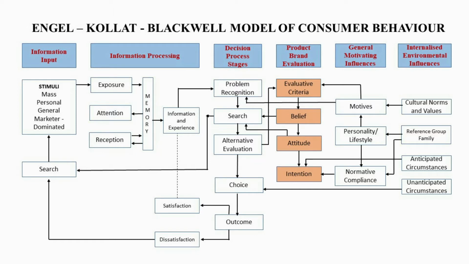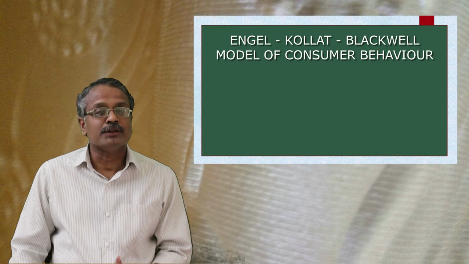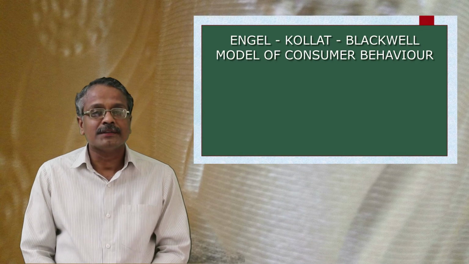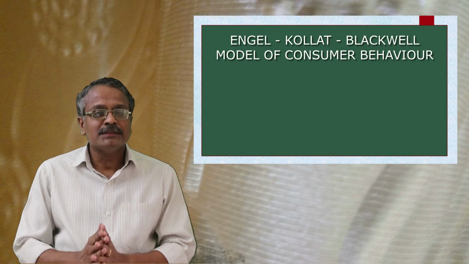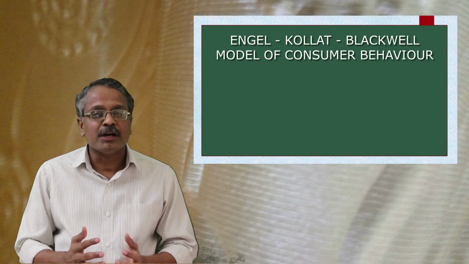The fourth set of variables are termed as product brand evaluation. This set includes variables such as evaluation criteria, beliefs, attitudes, and intention. This is the choice criteria of the consumer. This can be considered as the highly personalized preferences of the consumer, which would affect the final selection.